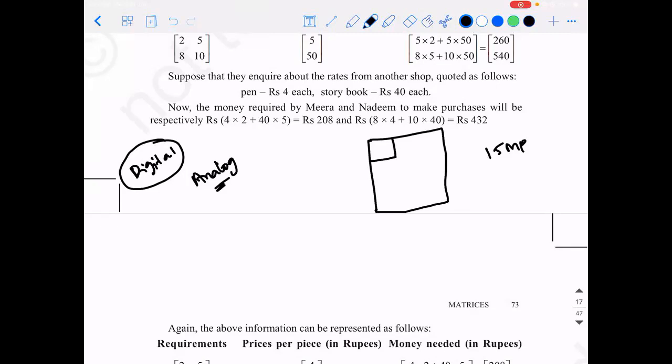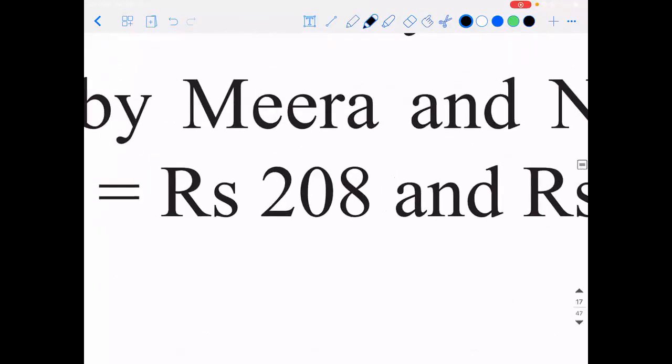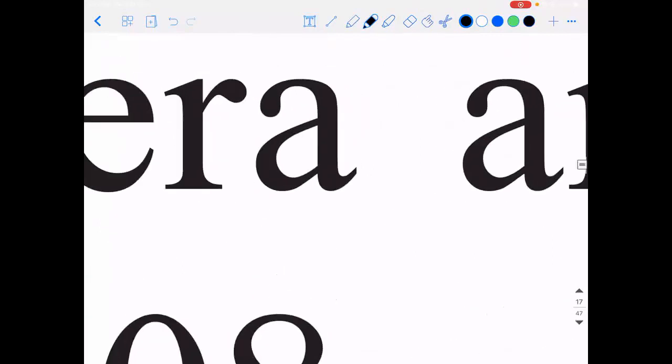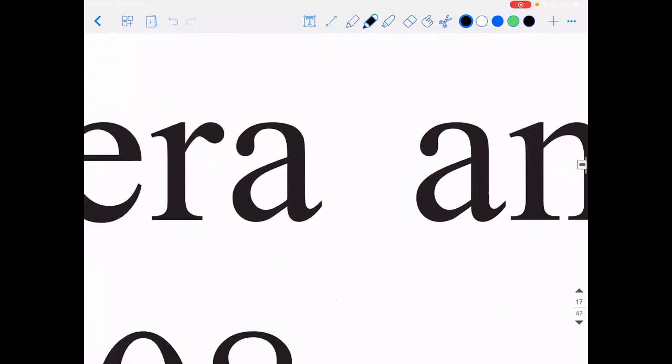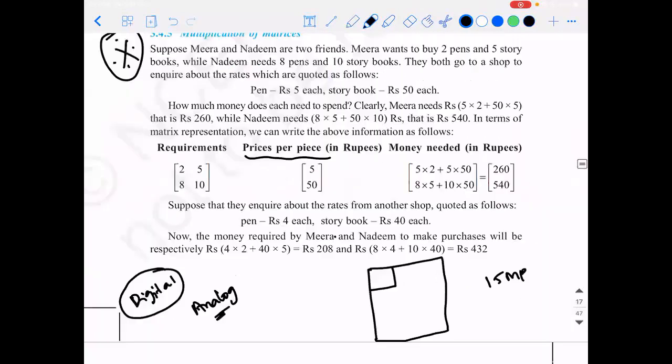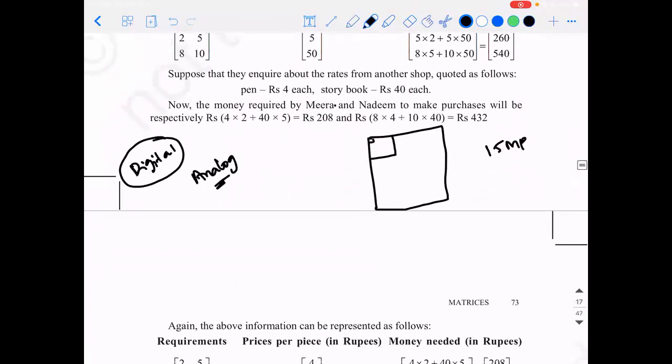For example, I will take the screen itself. Are you able to see it clearly? The print is good actually. I'm not able to zoom it beyond this, but sometimes if you are able to zoom beyond this, you will start observing these box kind of things. You would have seen small boxes of different colors, right? That is how the information is getting stored. Those are all called pixels.